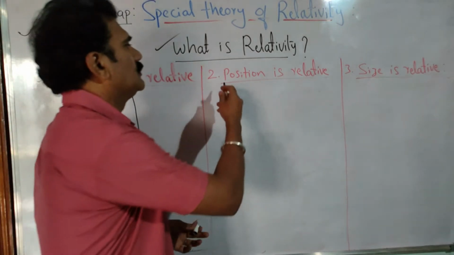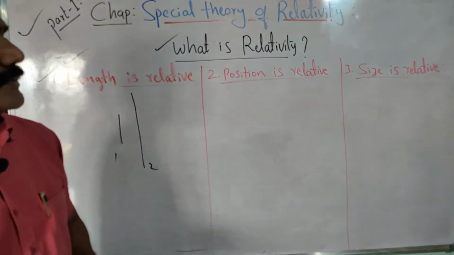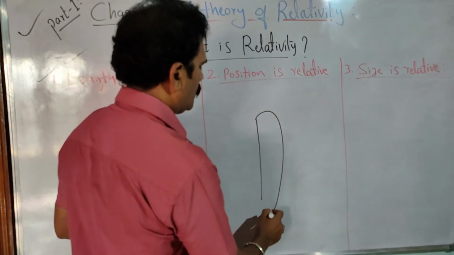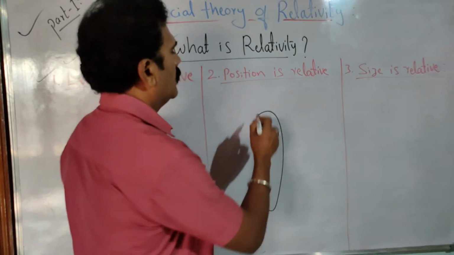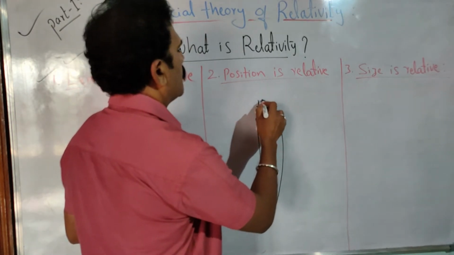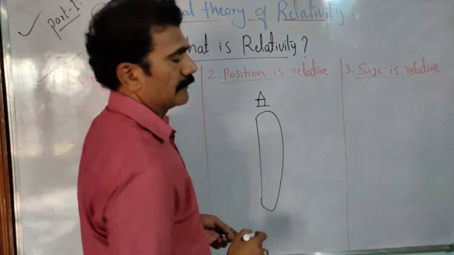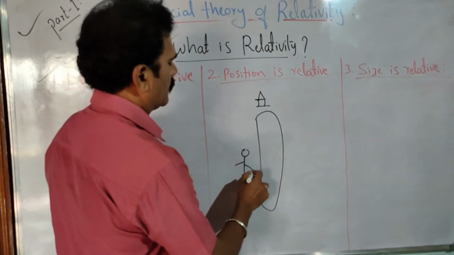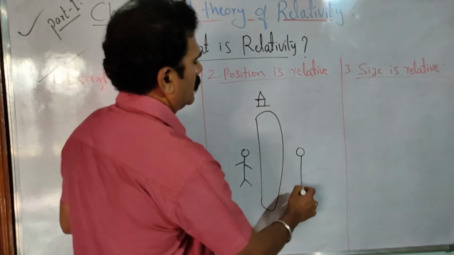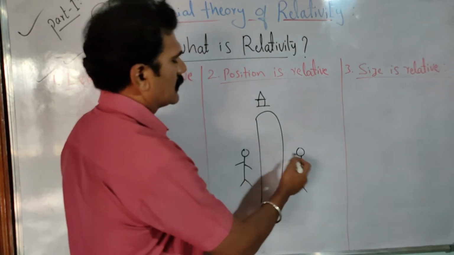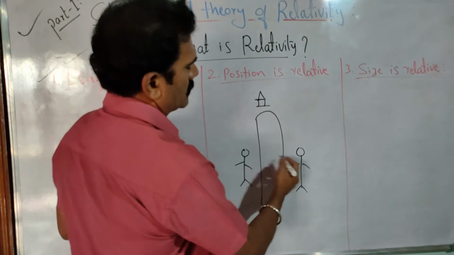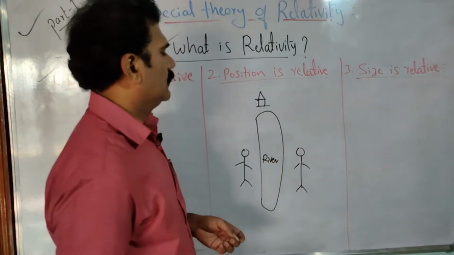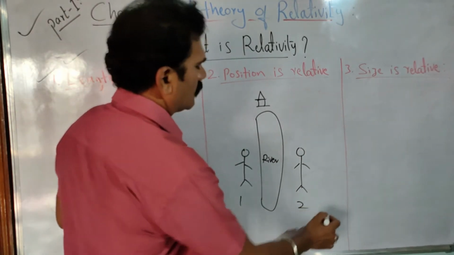Okay, now similarly you can prove that position is relative. In order to understand this concept, I will consider a simple example. Let us say there is a pool like this, and there is a house at one end. I will consider two observers standing on either side of the banks of the river. Let us say this is a river or pool, whatever you say. Then observer 1 and observer 2.